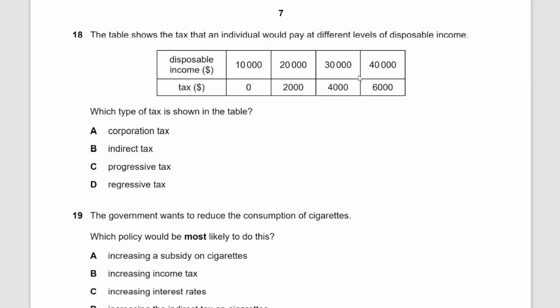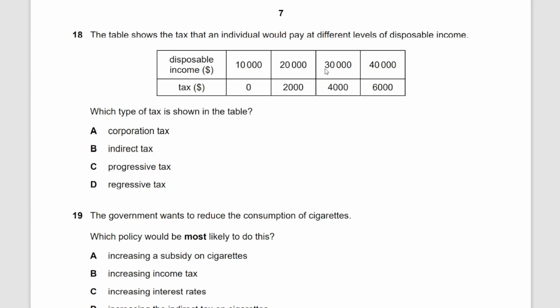Disposable income is what is left over after paying the taxes. I don't know why they have framed the question in such a manner, giving you disposable income and then the taxes that you would be paying. But regardless of how the question has been framed, you need to understand that the rate of tax is increasing. 2 divided by 20, 10%. 4 divided by 30 is more than 10%, like 13%, and 6 divided by 40 is like 15%. Even if you were to do 2 divided by 22, that would be 9%, and 4 divided by 34, that would be 11%, and 6 divided by 46, that would be